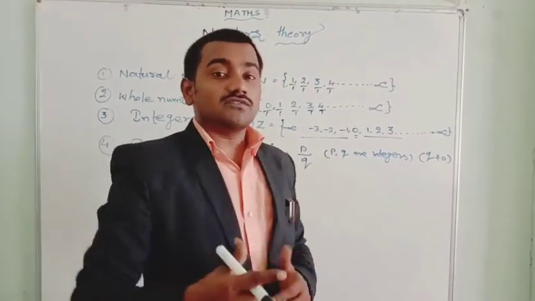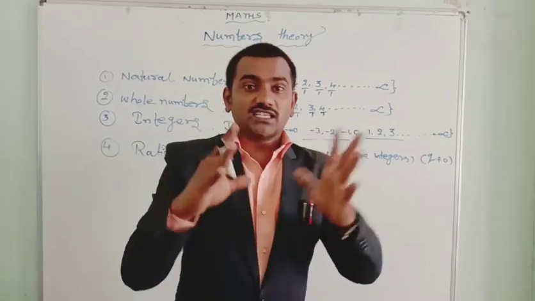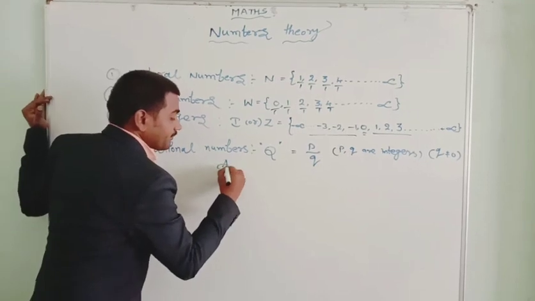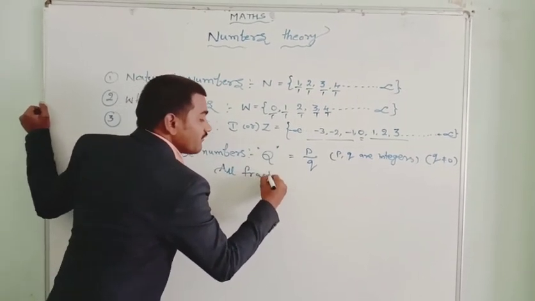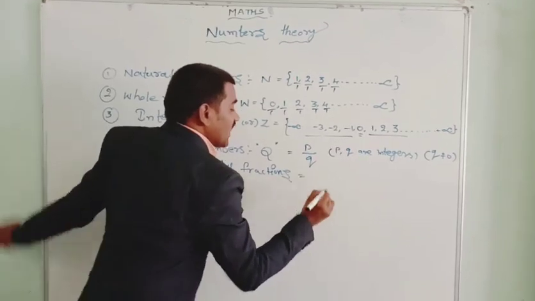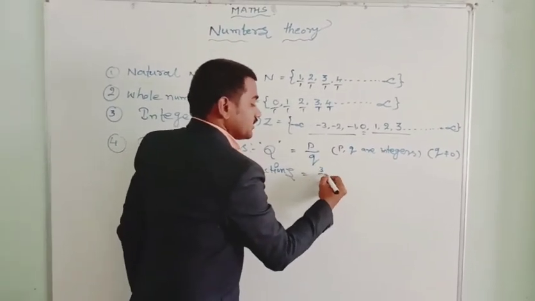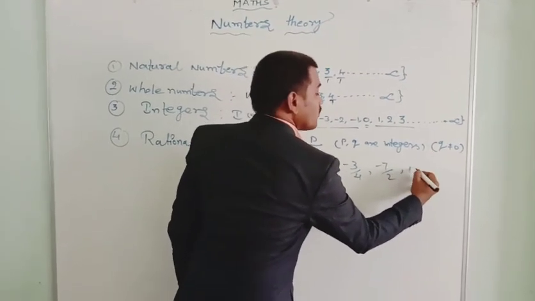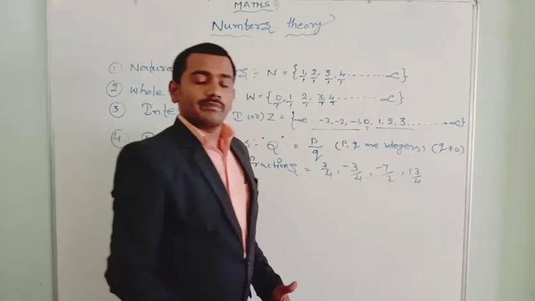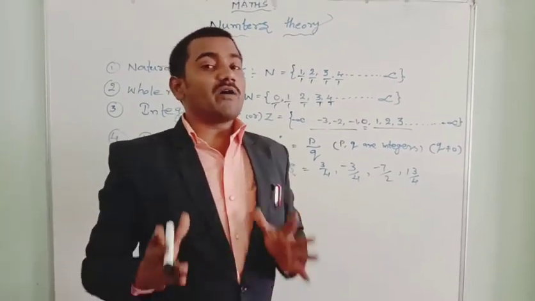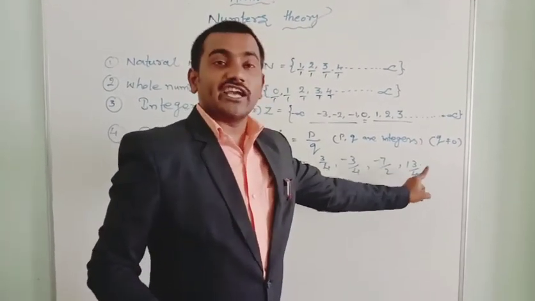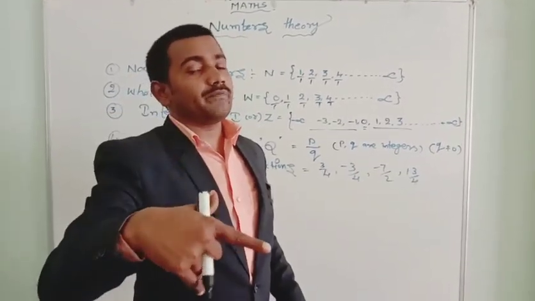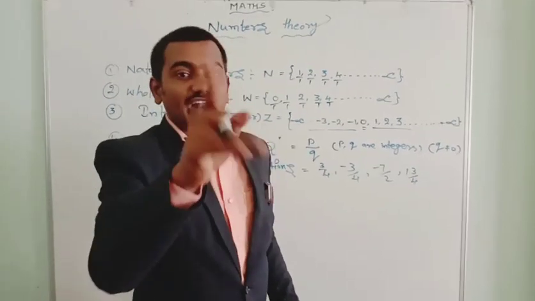Next, all fractions are rational numbers. Let me write here: all fractions are rational numbers. You write any fraction, 3 by 4, minus 3 by 4, minus 7 by 2, 1 whole 3 by 4, whatever. All these fractions are in the form of p by q. A mixed fraction you can express as an improper fraction, and those improper fractions are in the form of p by q. Hence it is a rational number. All fractions are rational numbers.